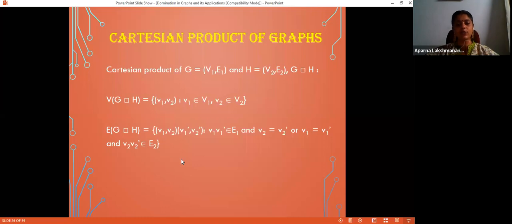That is, (v1, v2) is made adjacent to (v1', v2'), if either v1 equals v1' and v2 is adjacent to v2', or v1 is adjacent to v1' and v2 is equal to v2'. Okay, let me show you one simple example.